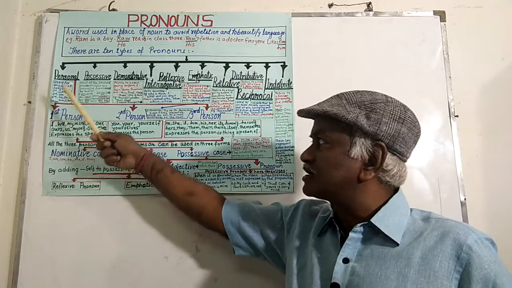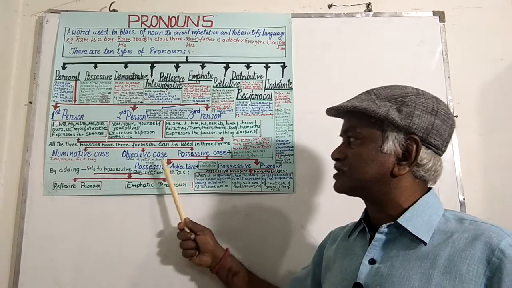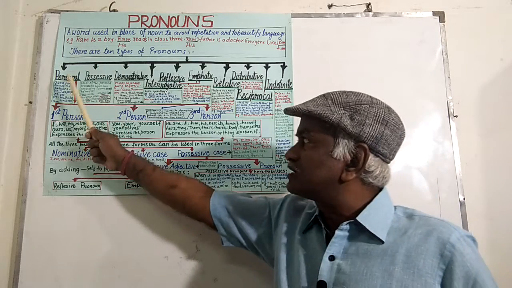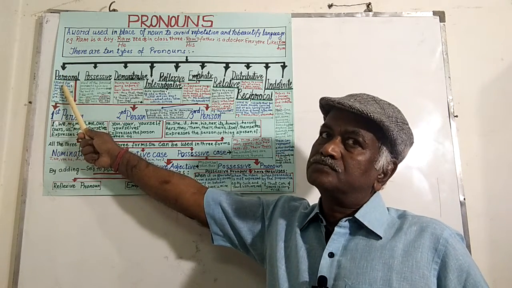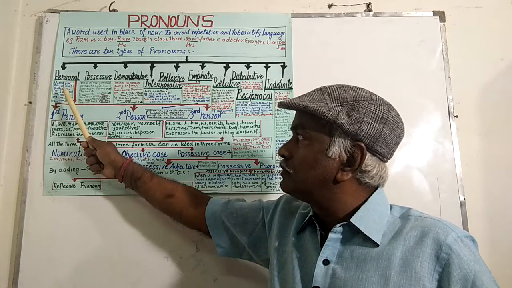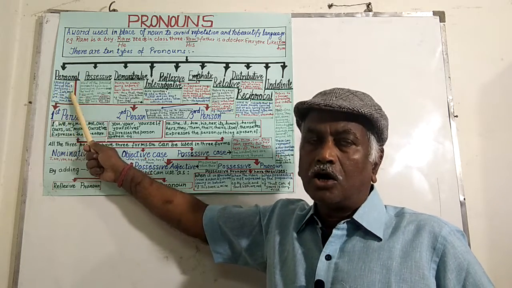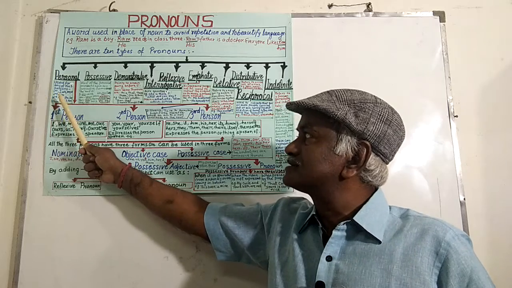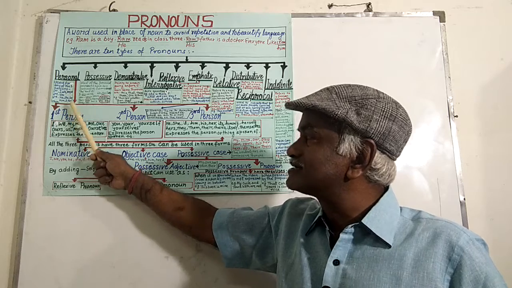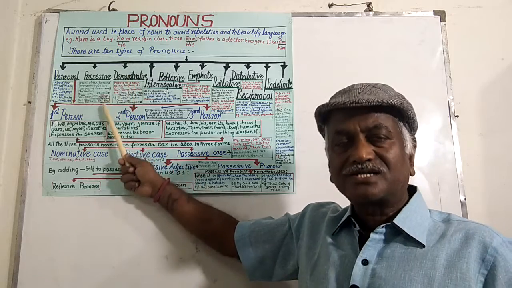I shall be differentiating between these terms later when I deal with nominative case, objective case and possessive case. Simply remember there are three persons. First person pronoun is I in singular, we in plural, me and us. Second person is you, yours, your. Third person is he, she, it, her, him, his, they, them, their, theirs, hers, etc.